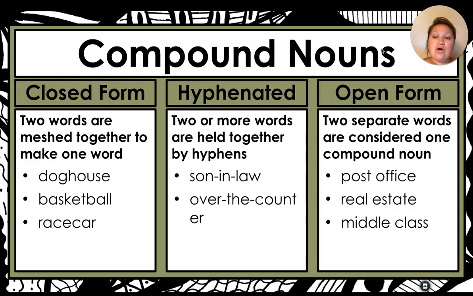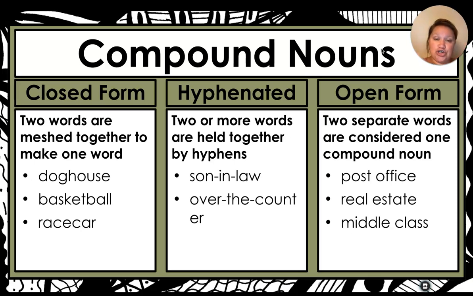So, when we think about closed form, think about closing that gap. There is no space between the 2 words. So dog and house are smushed together to make doghouse as a closed form compound noun. However, when you're thinking about son-in-law or over-the-counter, they have hyphens in between them, those little dashes. It's called a hyphen. That means that they are connected, but they're not smushed together. So they are hyphenated compound nouns, okay? But they mean one thing.